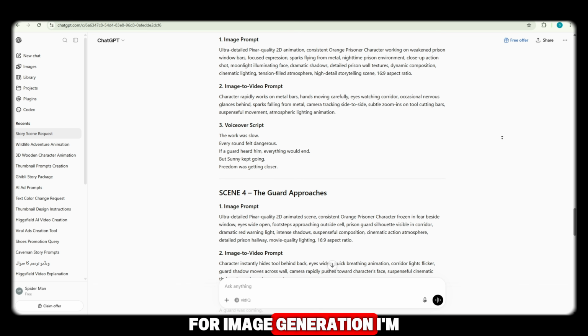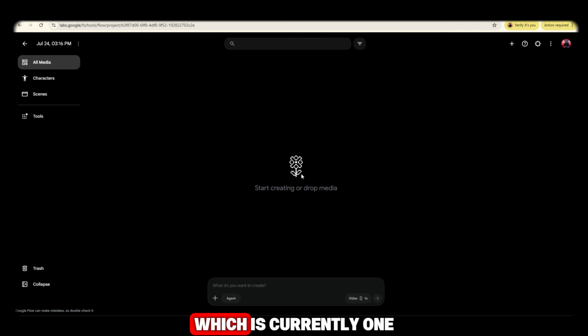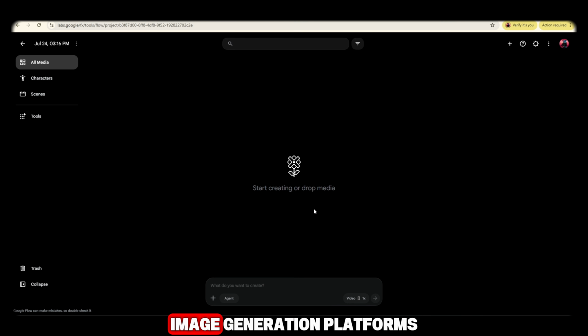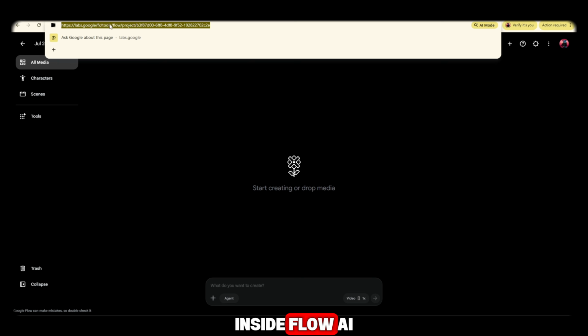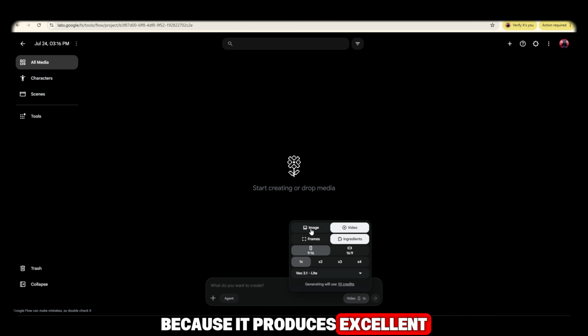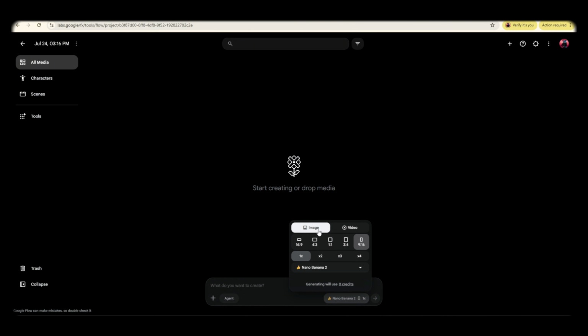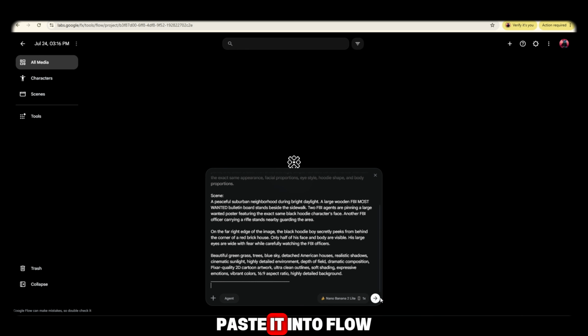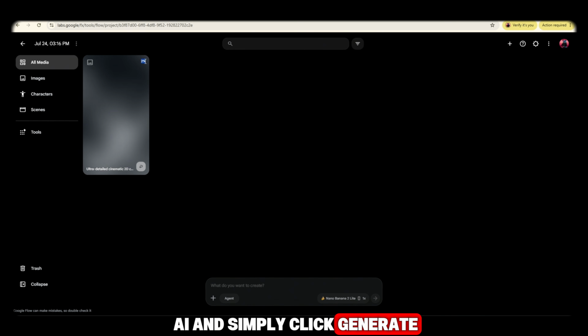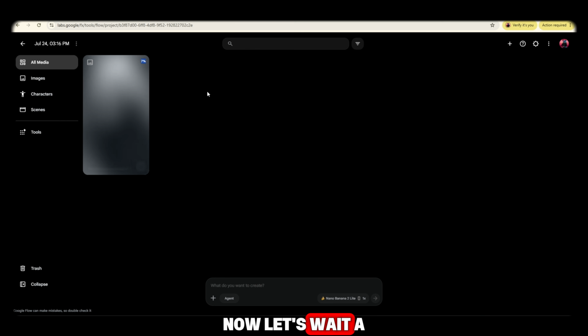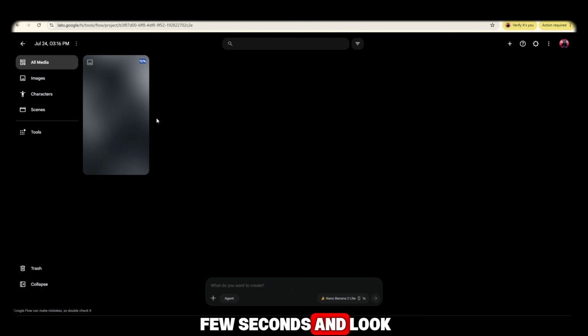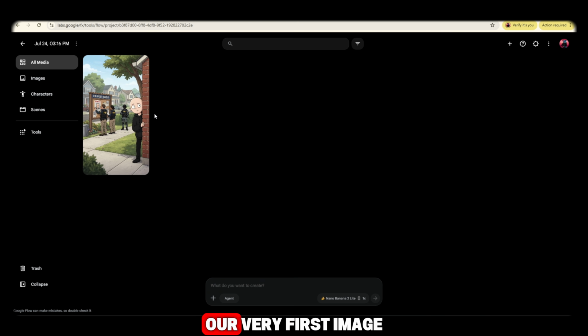For image generation, I'm going to use Flow AI, which is currently one of my favorite AI image generation platforms. Inside Flow AI, I'm going to select the Nano Banana 2 model because it produces excellent results with Stickman illustrations. Next, I'll copy my first image prompt from ChatGPT, paste it into Flow AI, and simply click Generate. Now let's wait a few seconds. And look at this result. Our very first image is now ready.